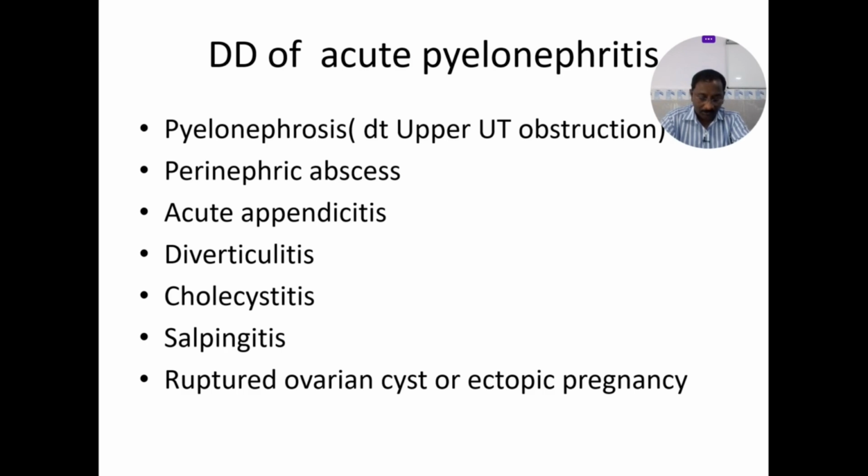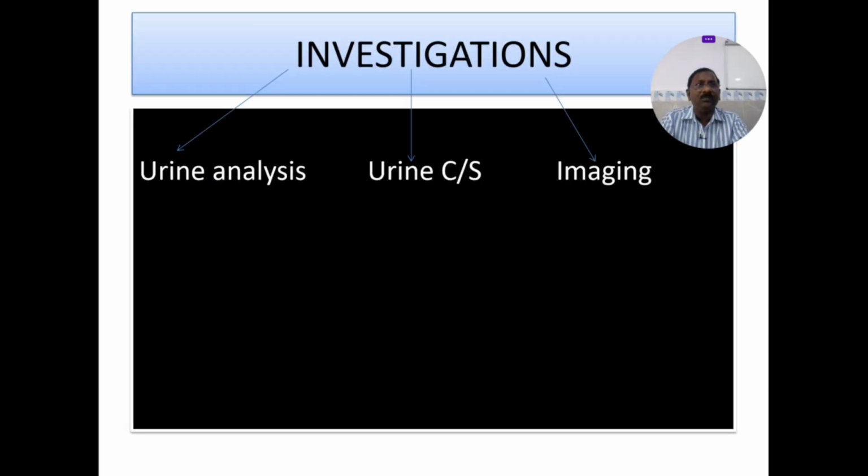Whenever a patient presents with flank pain or severe abdominal pain with systemic symptoms, definitely the urine examination is important to rule out pyelonephritis. And of course, ultrasound abdomen easily rules out most of these conditions. Very simple investigations in urinary tract infections.